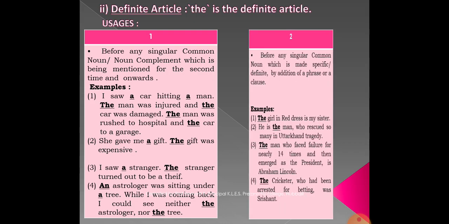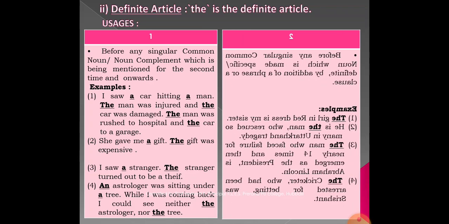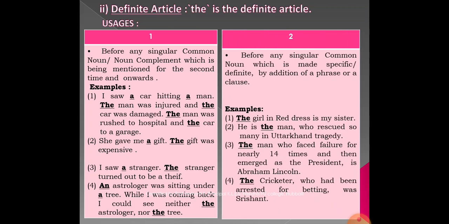Let's move on to the second usage of the definite article, that is before any singular common noun which is made specific or definite by the addition of a phrase or a clause. See the first example: "The girl in red dress is my sister." We are speaking about that girl. We are specific and definite about the girl who is in a red dress. That girl is my sister.